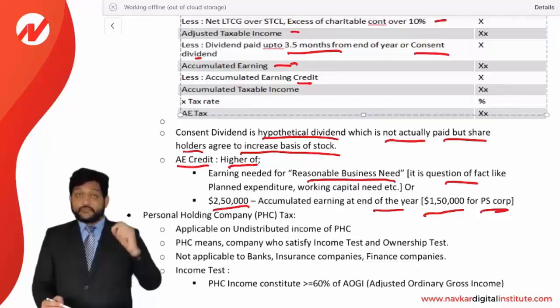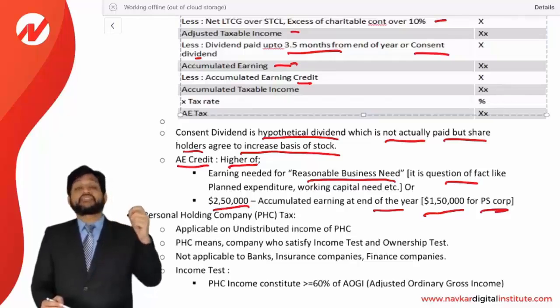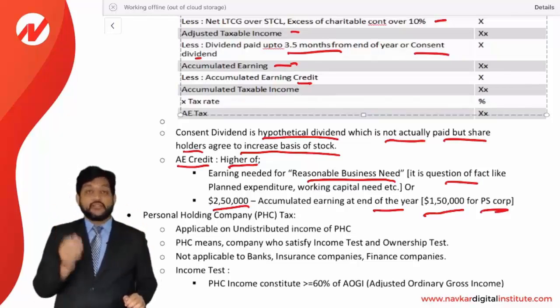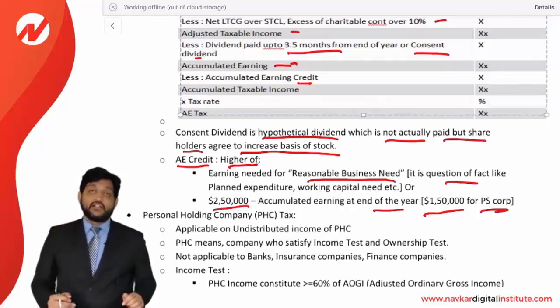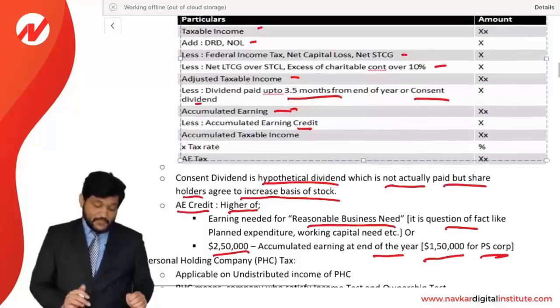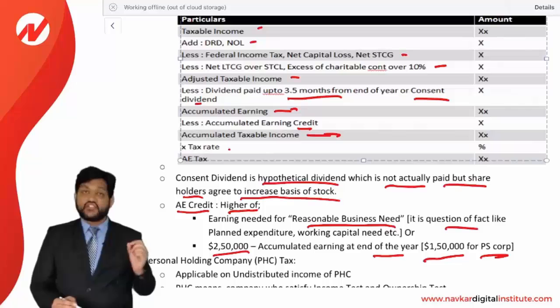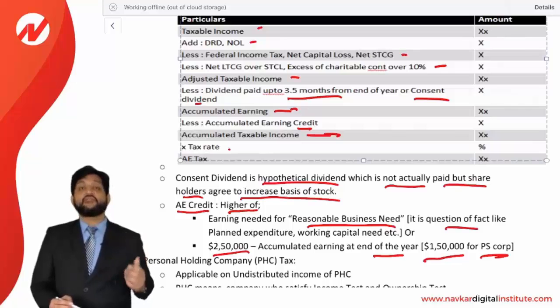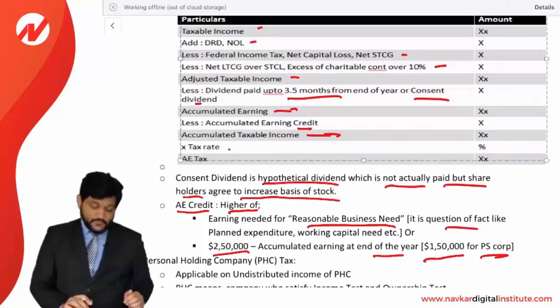Credit will be 2,50,000 or reasonable business need, whichever is higher. That much credit is allowed. Let's say we keep 250 only for the understanding purpose. Let's say 250 of the credit is allowed and actual reserves have been kept at 3 lakhs. Then extra 50,000 is subject to accumulated earning tax. So if we just get the difference, the accumulated taxable income will be there, and the tax rate will be multiplied, so that will give us accumulated earning tax. So these are the formulas you need to remember, friends, for the purpose of accumulated earning tax calculation.